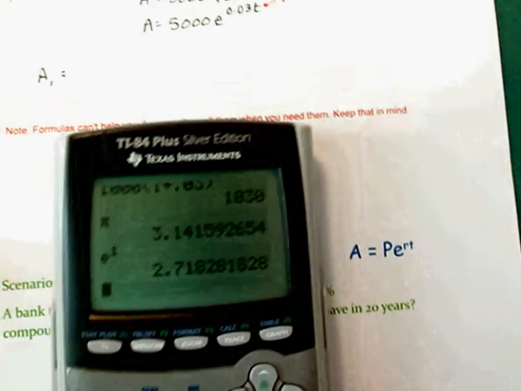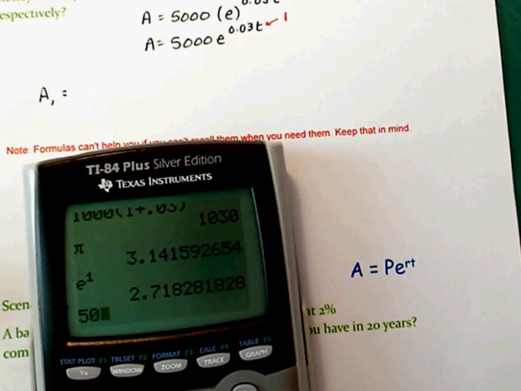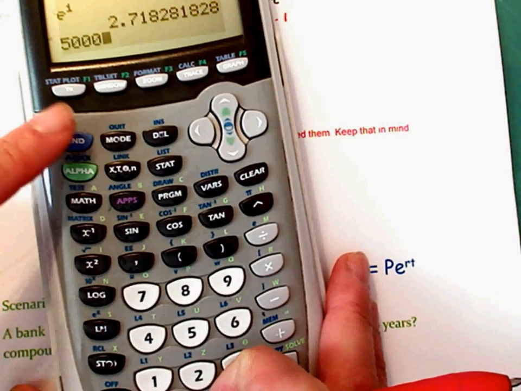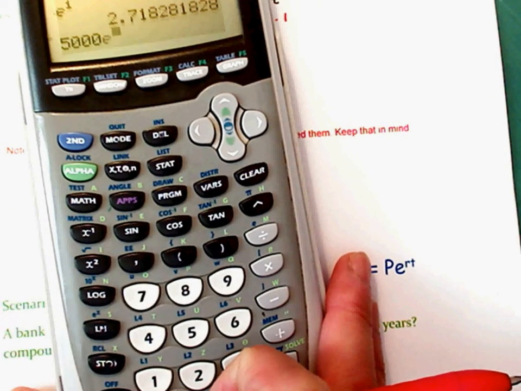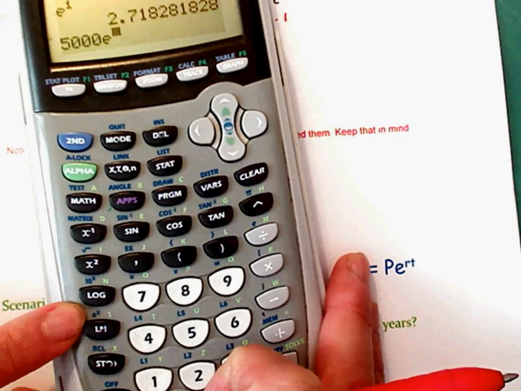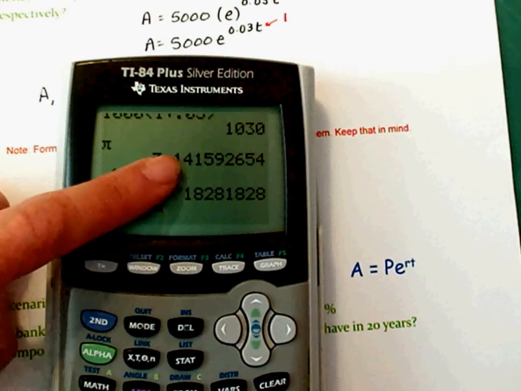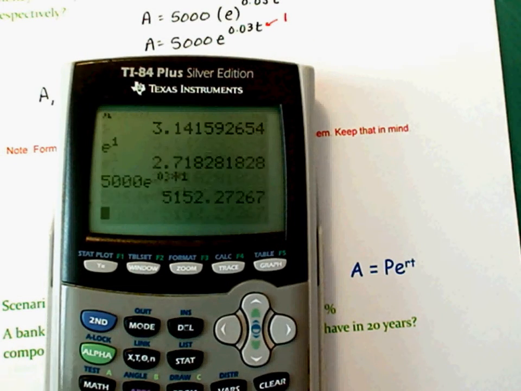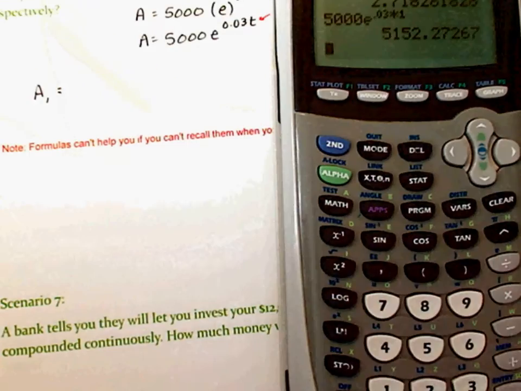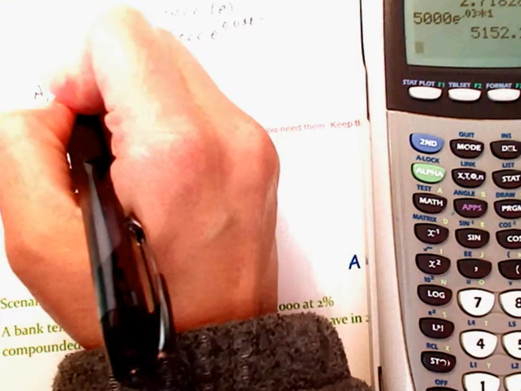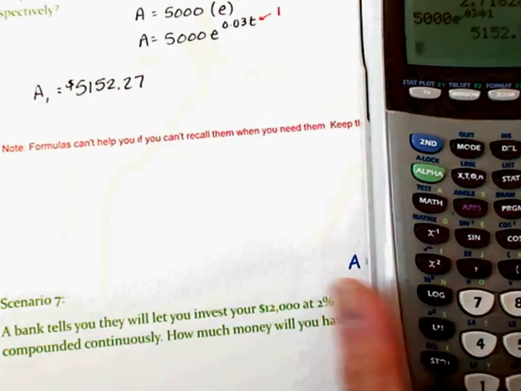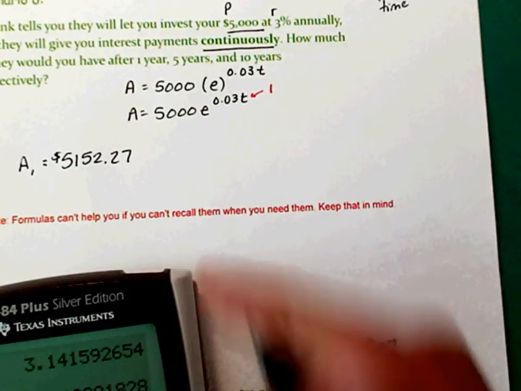Okay, 5,000 E. I'm going to use this one right here. So second ln, that E. See that? Okay, see how it goes up to the power for you? 0.03 times 1 year. So that amount is $5,152.27.